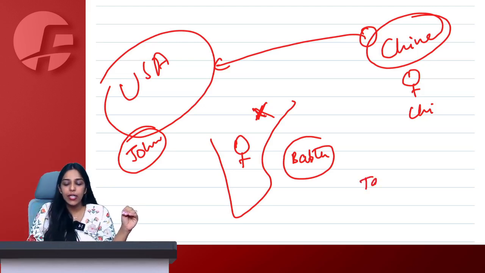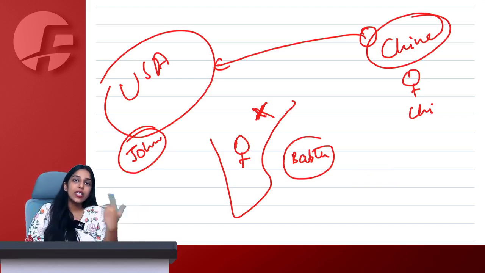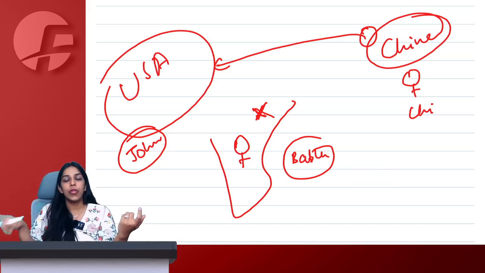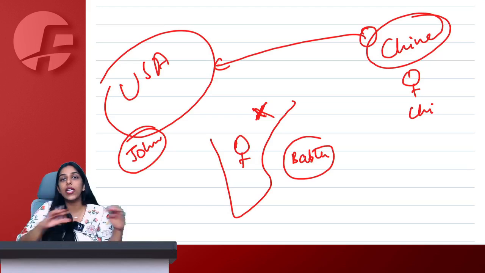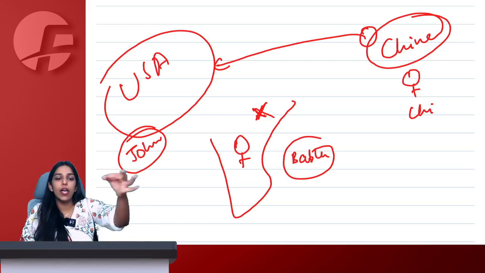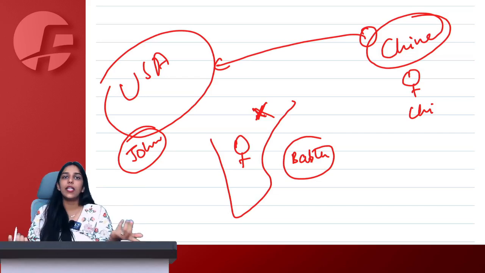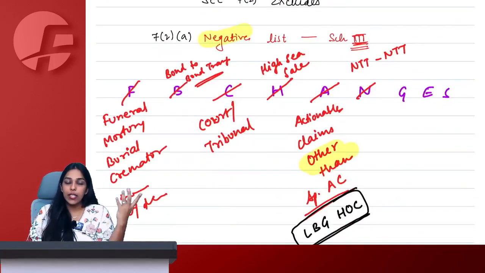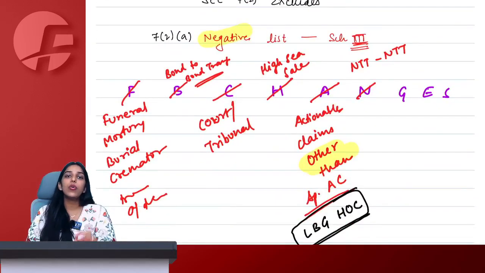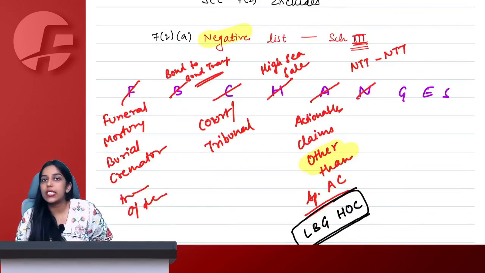Of course, India is a taxable territory, so all the other countries other than India become non-taxable territory. So from any other country to any other country, goods are moving. Even though the transaction is arranged by an Indian person who has some involvement in it or does not have any involvement in it, goods simply moving from one country to another country without entering India, GST cannot be applicable because GST can only be applicable in the territory of India. So we simply say that if the goods are moving from one non-taxable territory to another non-taxable territory without entering into India, it will be considered as a negative list and no GST will be applicable.